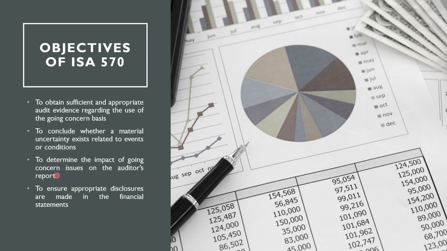Third, the auditor must determine the impact of going concern issues on the auditor's report. Finally, the auditor must ensure that appropriate disclosures are made in the financial statements when going concern issues exist.